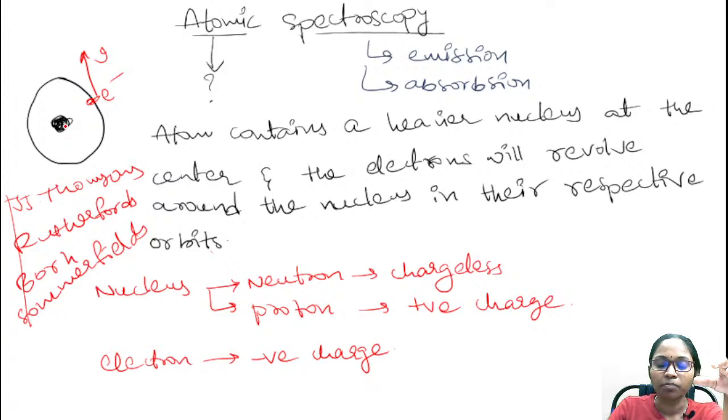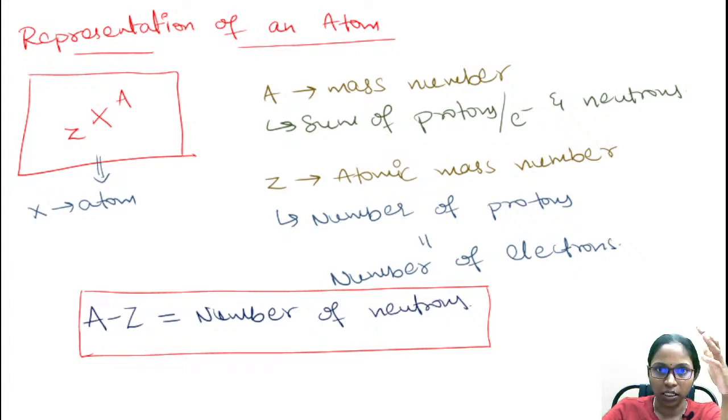The center part, which is heavier, is the nucleus, and it contains protons and neutrons. The neutron is chargeless, and the proton is of positive charge. The electron is of negative charge. How do we represent the charges and how do we represent the atom? First of all, we will go for the representation of the atom.